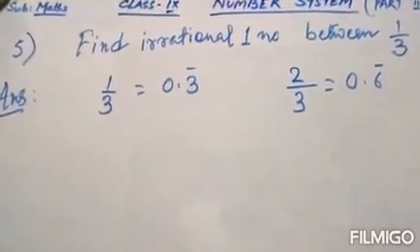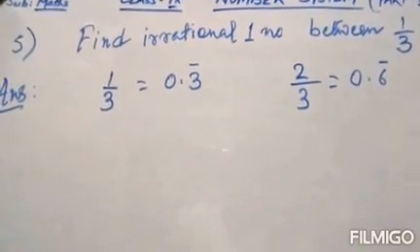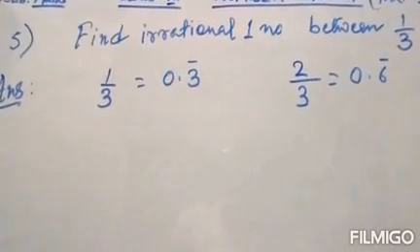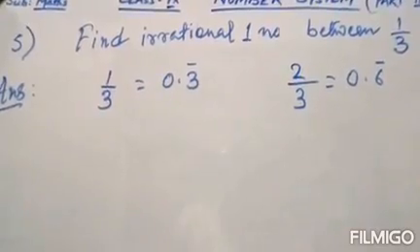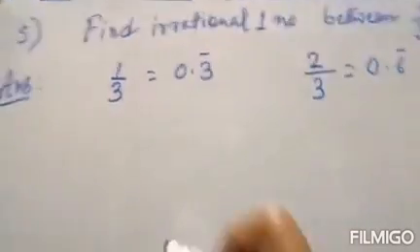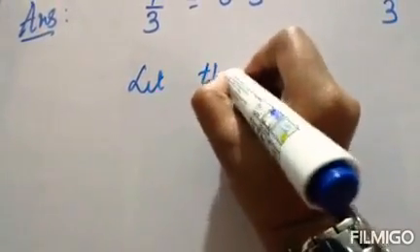but we need to make that irrational. Irrational number means it will be non-terminating and non-recurring, right? Non-terminating and non-recurring.